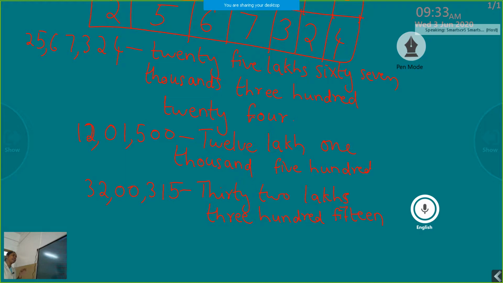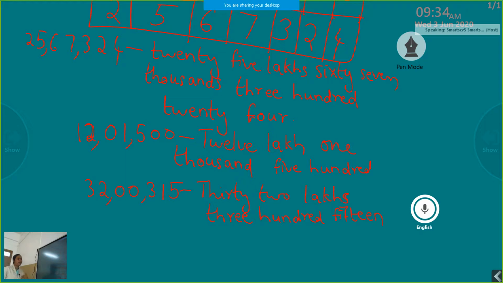When a number name is given and we convert it to numeral, we have to make sure that all periods are there. If any group is missing, we have to put 0, 0 in that period.